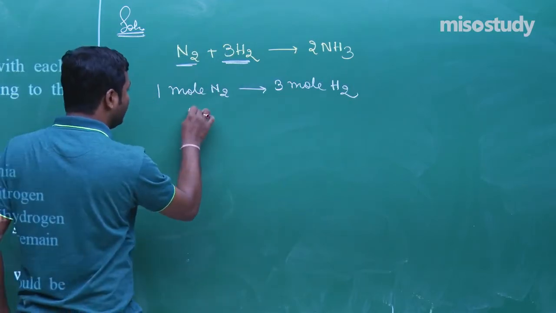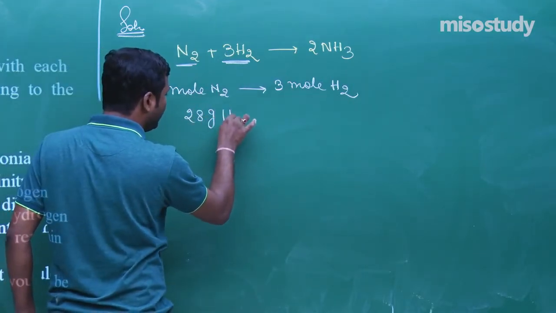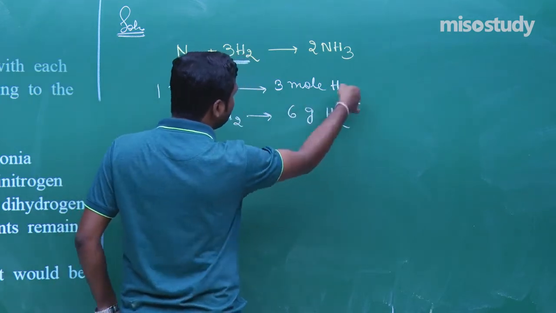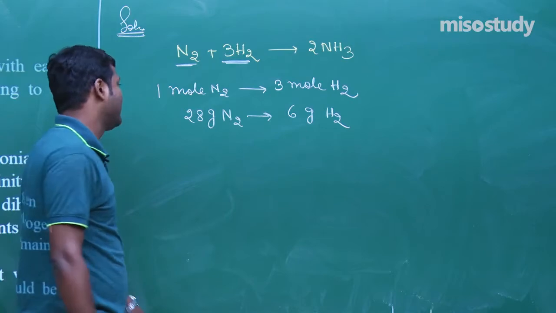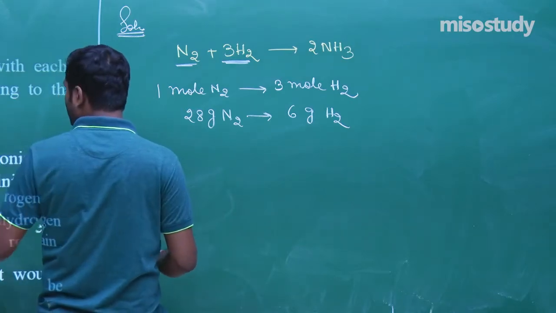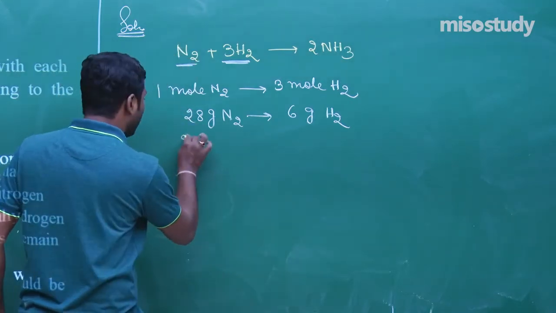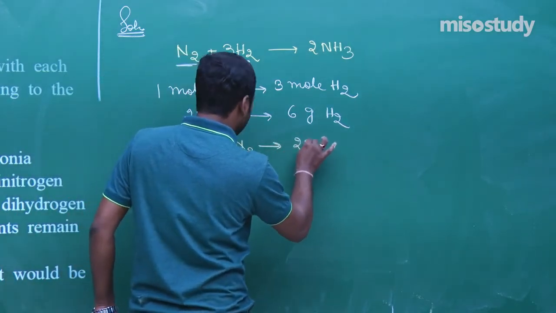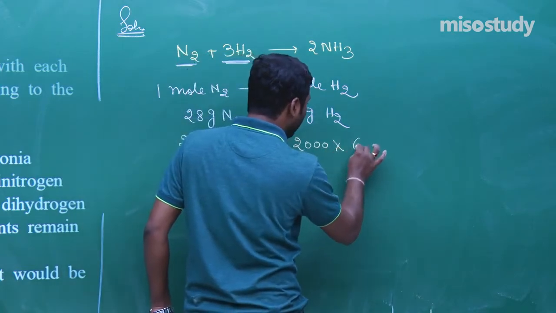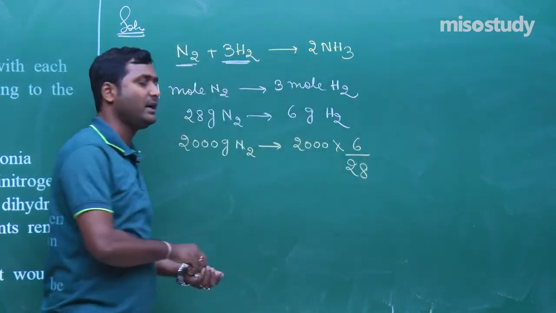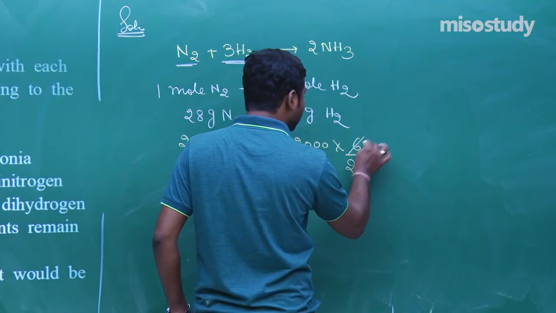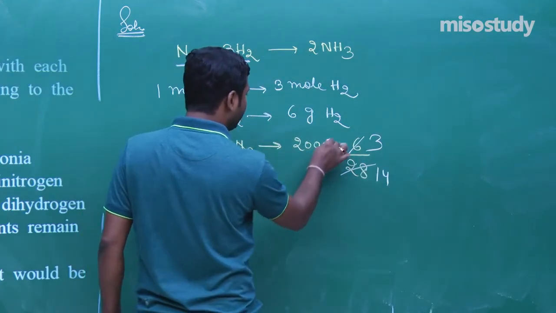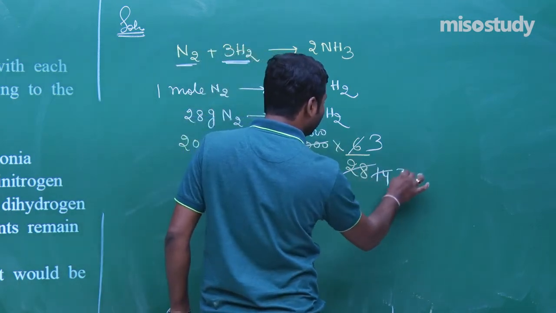The mass of 1 mole, that is 28 gram N2, combines with 6 gram of H2, because 3 into 2, the mass of H2 is 6. Now here it is given 2 into 10 to the power 3, that is 2000 gram N2, which combines with 2000 multiplied by 6 divided by 28. Am I right? 2 3s are 6 divided by 14, that is, it will be 1000 upon 7.